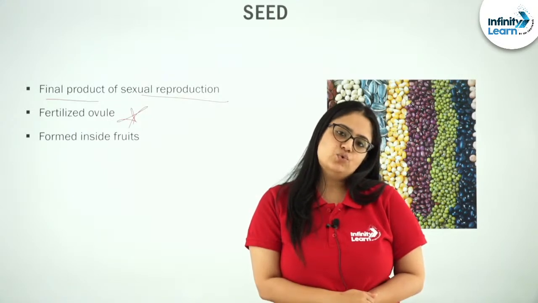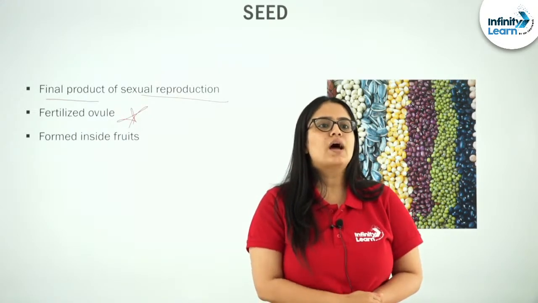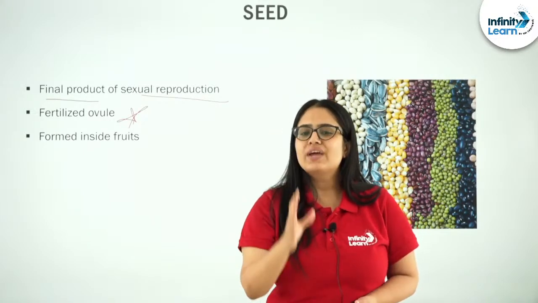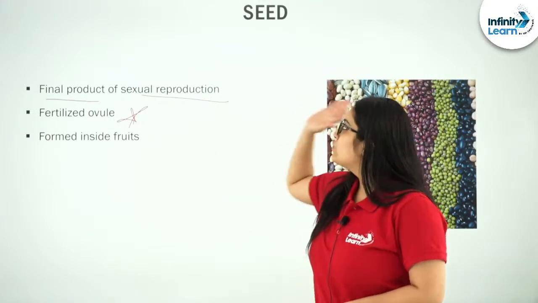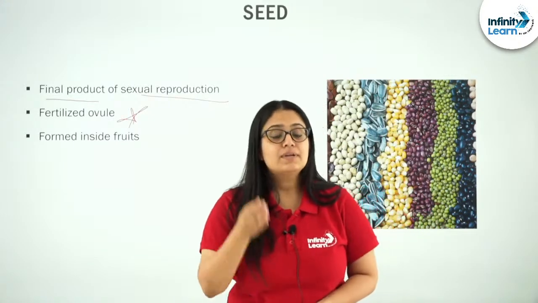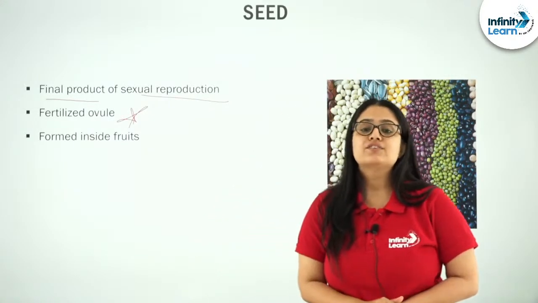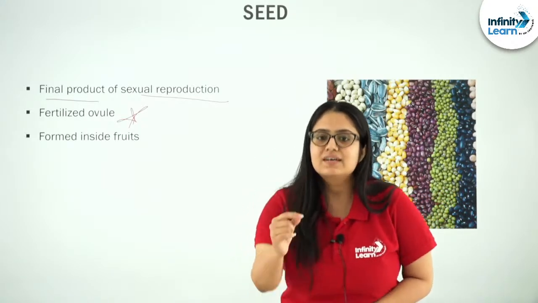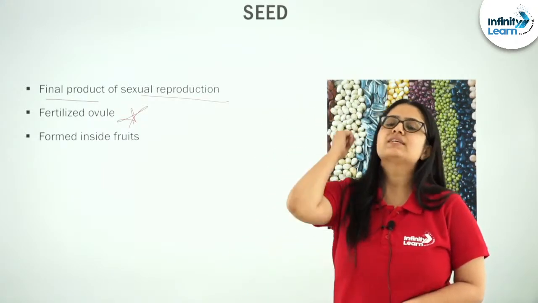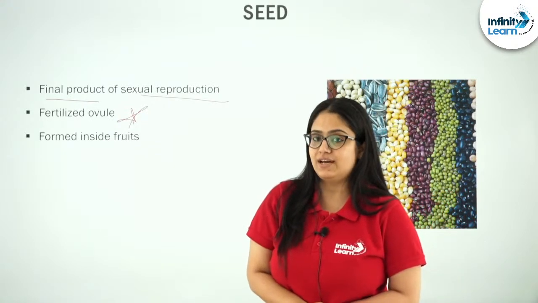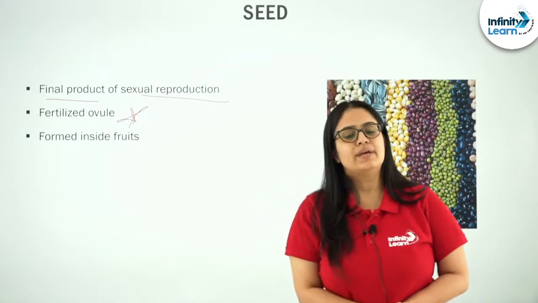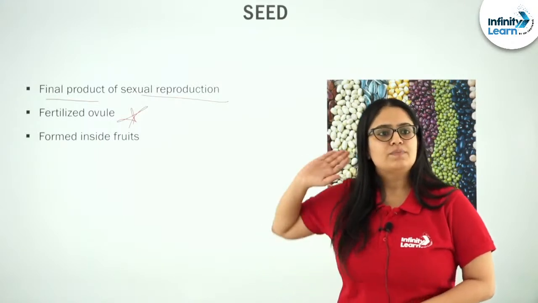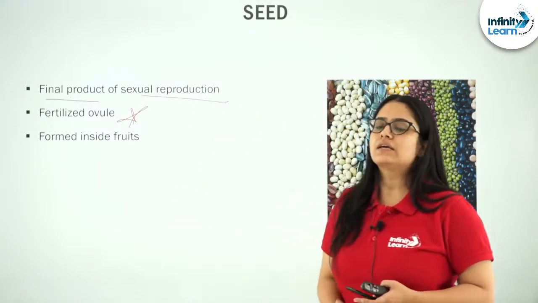Yes, my lovely students, I really hope now you are able to understand this very simple concept that seeds are termed as fertilized ovules, because seed will be formed after the embryo sac present in the ovule gets fertilized, that is, fusion between male and female gametes. Clear? I hope this term is crystal clear to all of you.